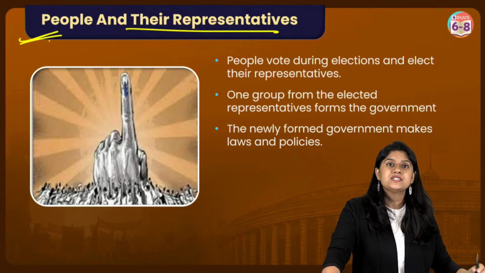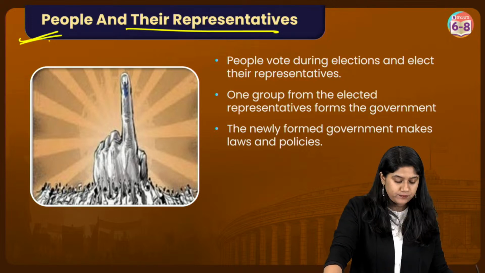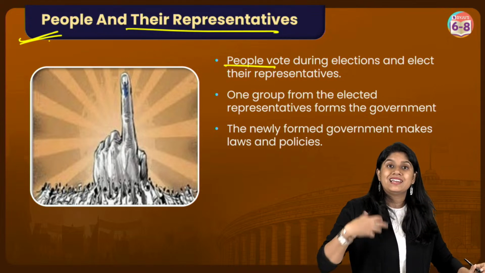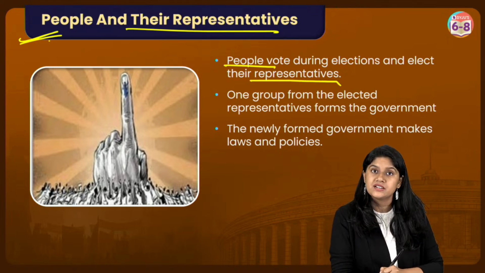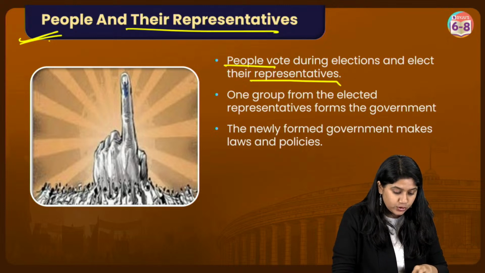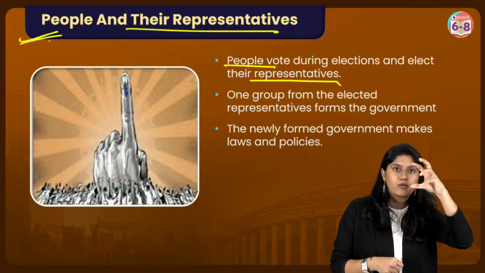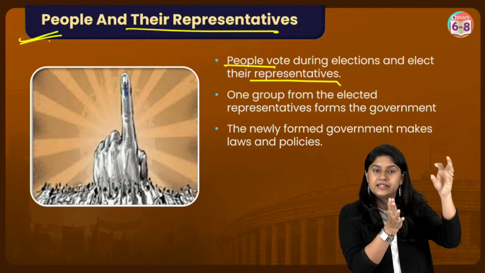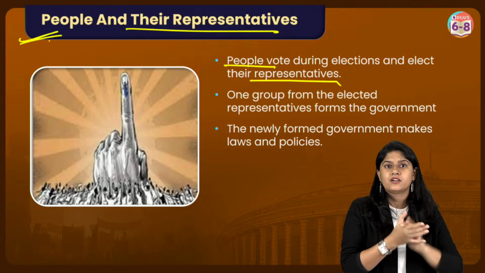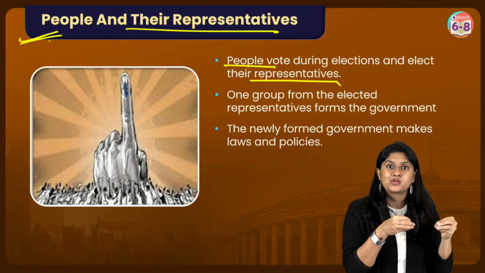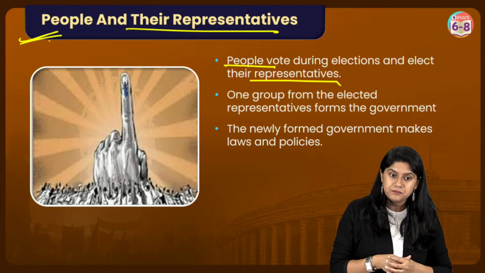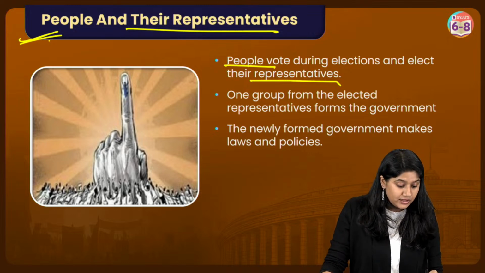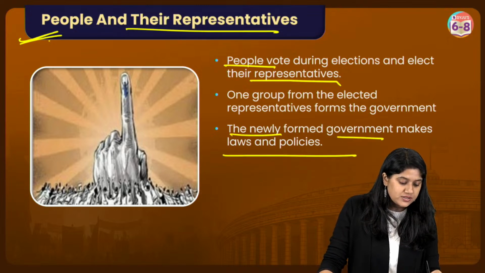Moving further, let's understand the people and their representatives. We know that all of us vote. People will be voting during the election and electing their representatives. There will be a party that has its leader. We will probably vote for that leader, or sometimes vote for individual people, and eventually they will go and be the leader. The newly formed government makes the laws and the policies.